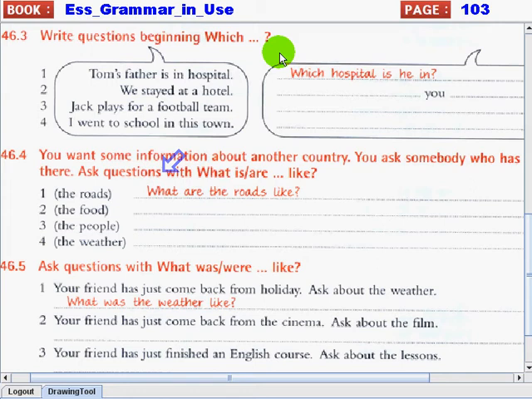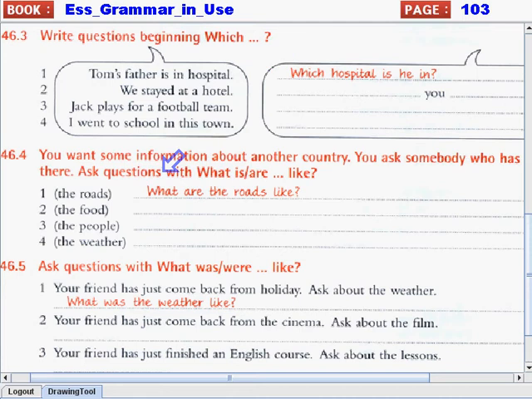We can say, which hospital is he in? Next, you have to answer numbers 2 to 4 on your own. You can pause this video, it's up to you, until you're done answering. Then play it again when you're ready to check your answers, okay?